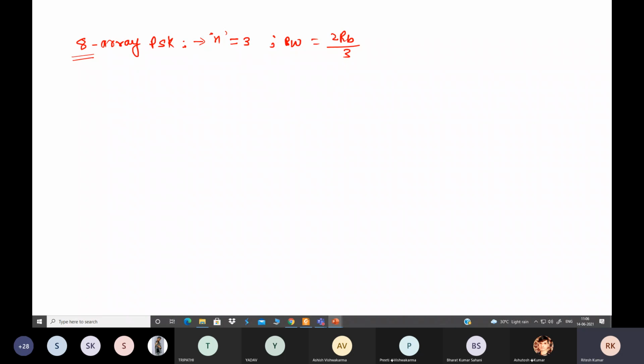Clear? Now see this, the maximum bandwidth is required when we are transmitting a single bit in one symbol. As we increase the number of bits in a given symbol, the bandwidth requirement decreases. So as the number of bits transmitted in a specific time increases, the transmission bandwidth requirement will decrease. So we can write, n increasing, the transmission bandwidth requirement should decrease.